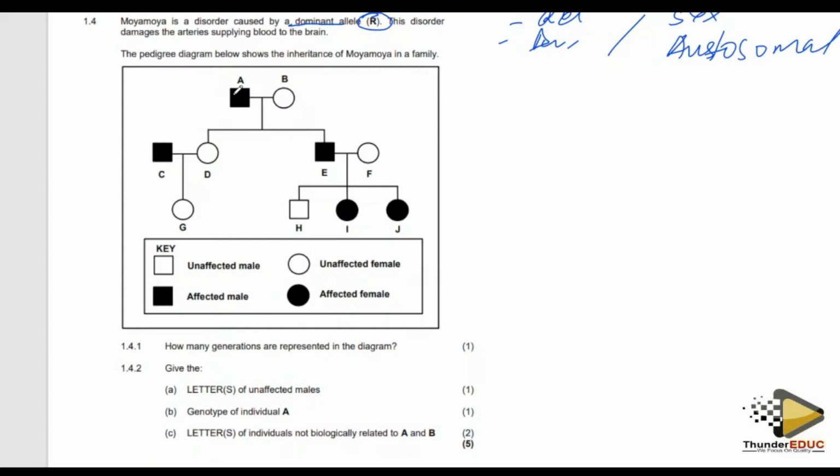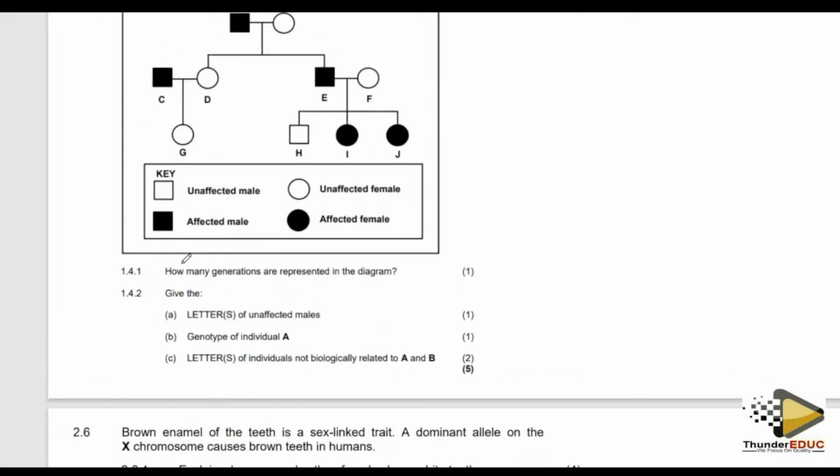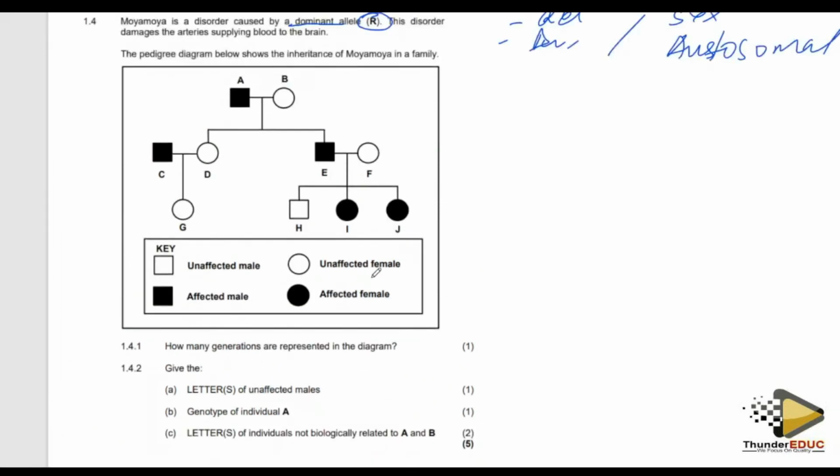So let's go. The first question is: how many generations are represented in the diagram? When you talk about generations here, you only have to look: this is the first generation, this is the second generation, this is the third generation. So in other words, there are 3 generations indicated in this diagram. So the answer here should be 3.